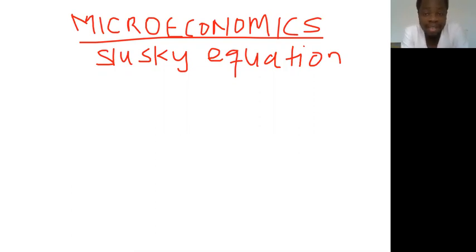Now, what the Slutsky equation seeks to do is to decompose the total effect of a change in price into the substitution and the income effect. So basically, that is what the Slutsky equation does. There is a change in the price of your commodity, and you are saying that the change is coming as a result of two main things: the substitution effect and the income effect, right?